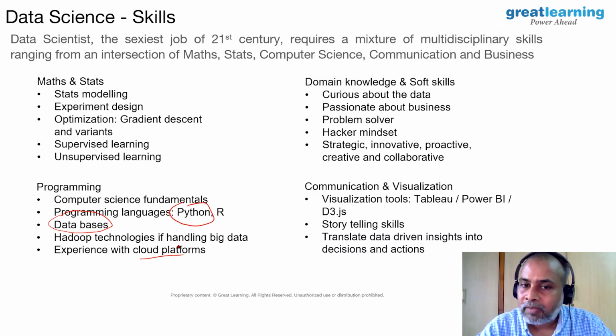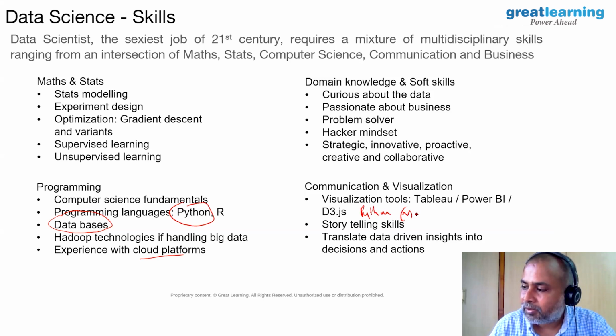Then the last one, but very important: communication and visualization. Most of the data scientists do very good modeling and implementation, but they fail in delivering good documentation and a good report. And that's where their product would be valued less than what it actually deserves. So in communication and visualization, the data scientist should be proficient with either Tableau or Power BI or D3.js or the visualization tools in Python or R. Python or R-based visualization tools are also fine.